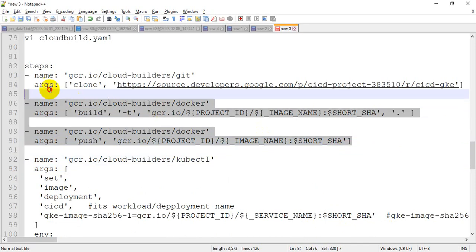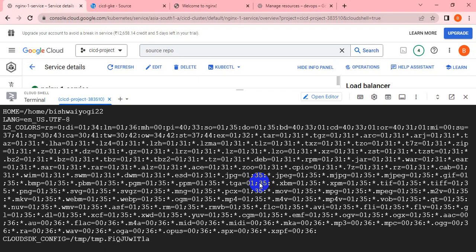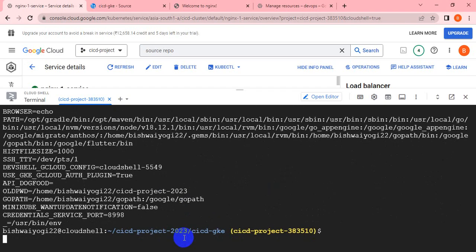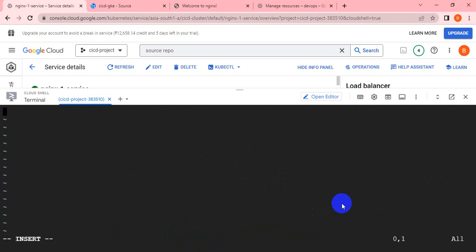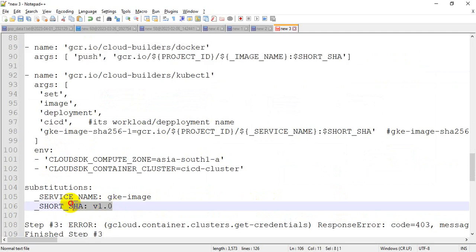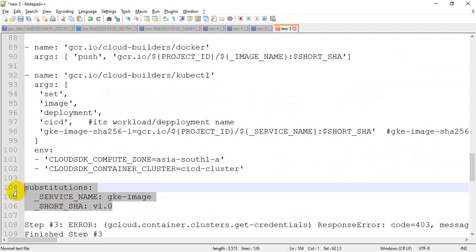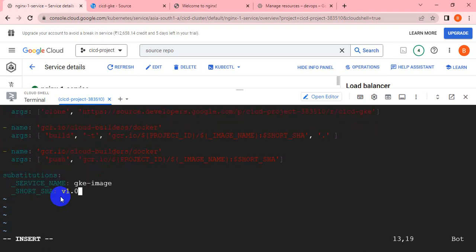So let me copy this code till the push of the image. Basically, this is not hard coded.